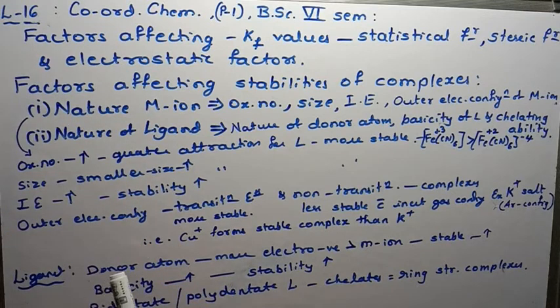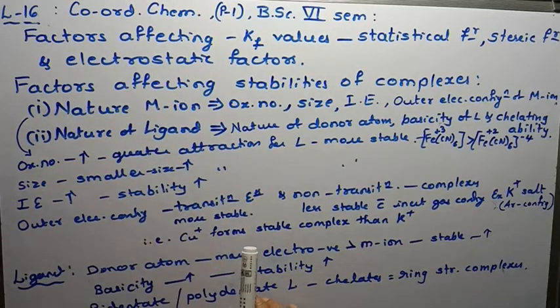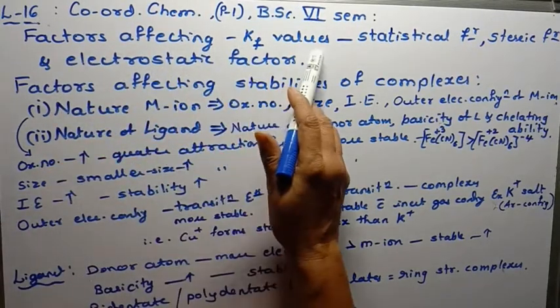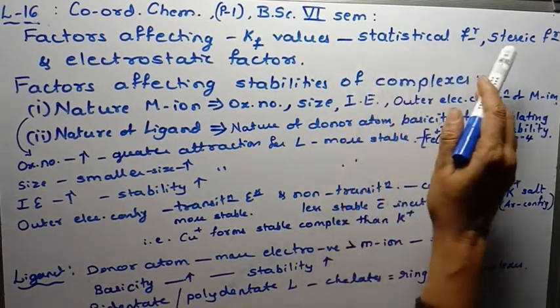See, in the previous class you have studied the stepwise formation constant and overall formation constant and the relation between those, isn't it. And we concluded with the factors affecting the Kf values. Once again we recall, the factors affecting Kf values, formation constant values, are statistical factor, steric factor